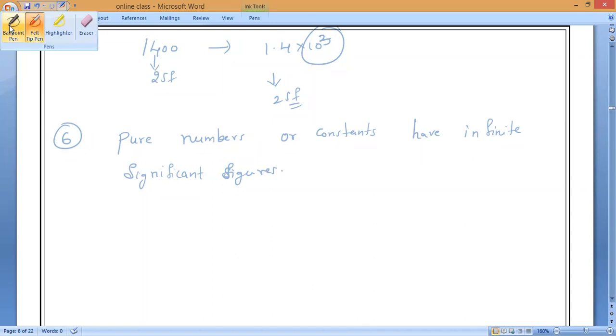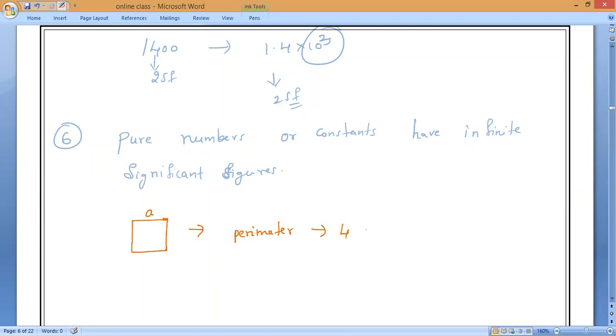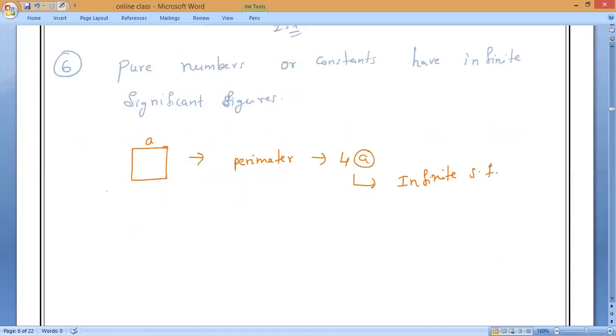Can I say an example? Let me take a square. What is the formula for the perimeter of a square? Each side is A, so the perimeter is 4A. The 4 is a pure number, so the number of significant figures is infinite. Clear? Next, the area of a cube.